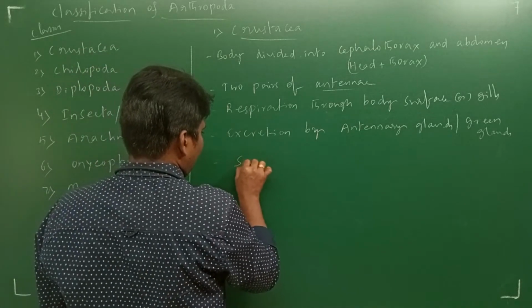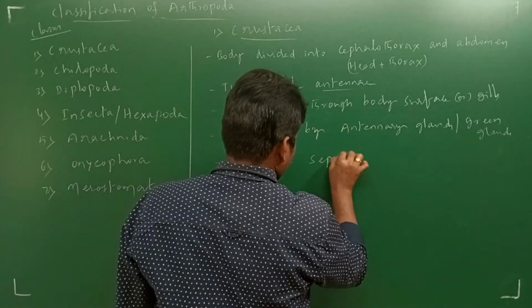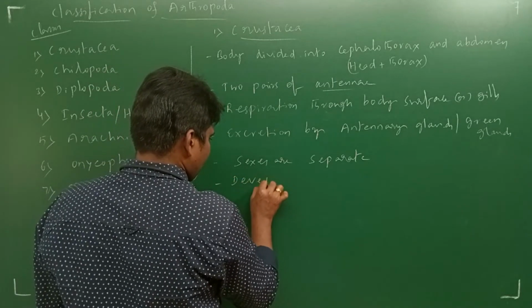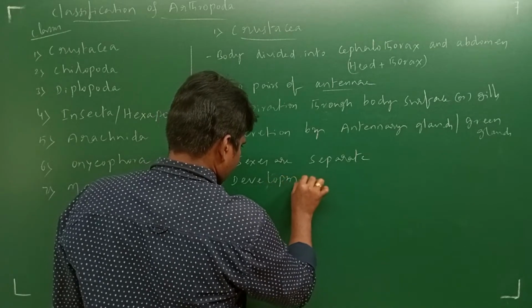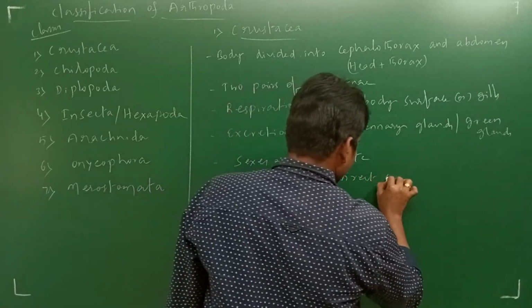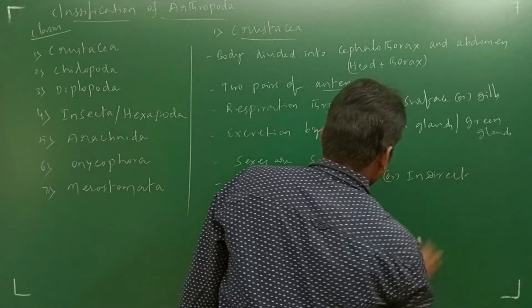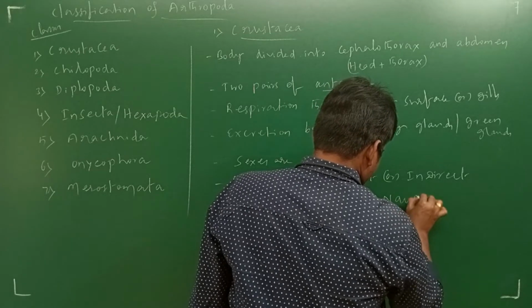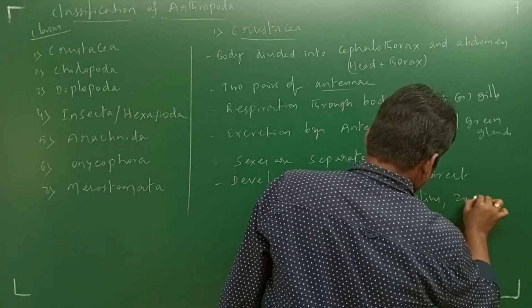In these organisms sexes are separate. Development is direct or indirect. You will be able to observe Nauplius larva and Zoea larva.